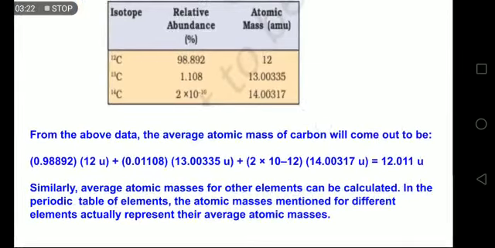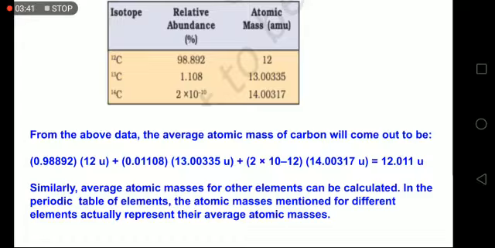From this data, I have kept the table again here so that you can refer to it. The average atomic mass of carbon can be calculated by simply multiplying the percentage given in the second column with the mass given in the third column and just adding them.